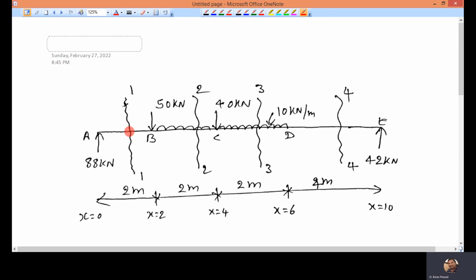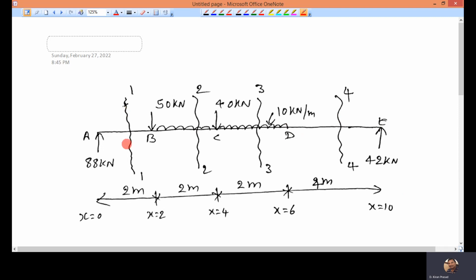Now, I have taken 4 sections here. First section, which is valid from A to B. Second section, valid from B to C. Third section, valid from C to D. Fourth section, valid from D to E.